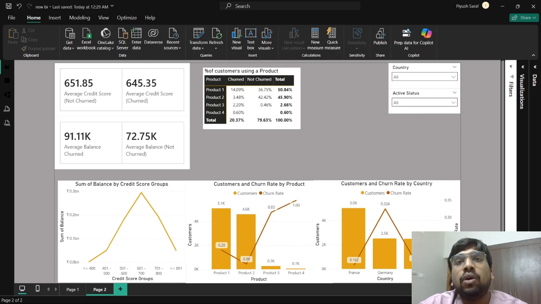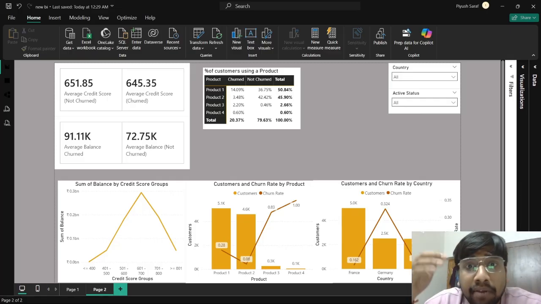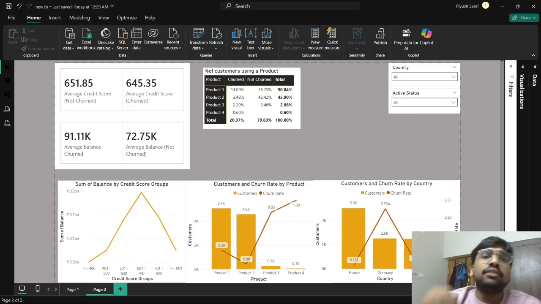Okay. Now, the reason might be that since they have a greater balance, they might be migrating to better banks. Okay. They might be sensitive to fees or the service quality. And this also indicates that there is premium customer dissatisfaction. Why premium? Because the average bank balance is higher for people who have churned out.